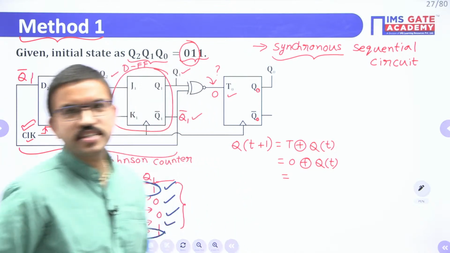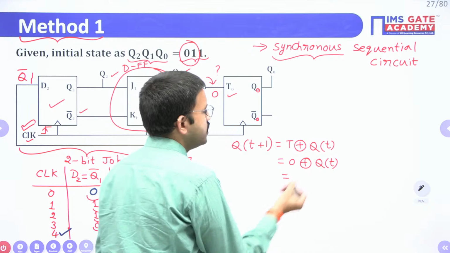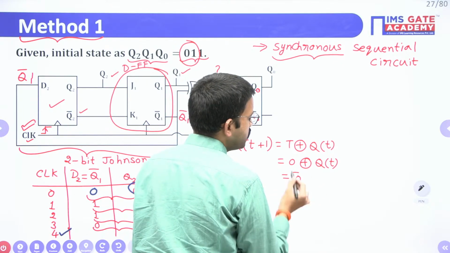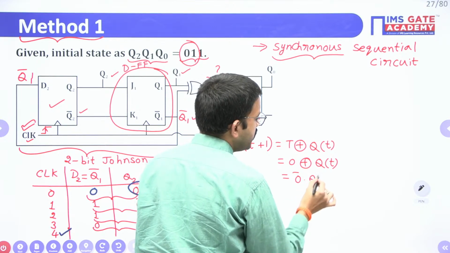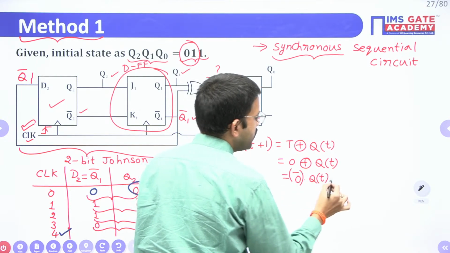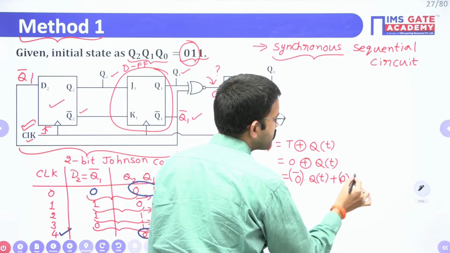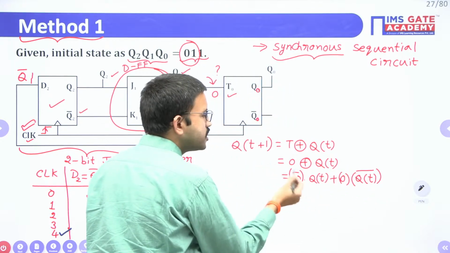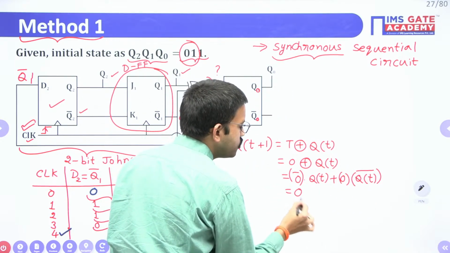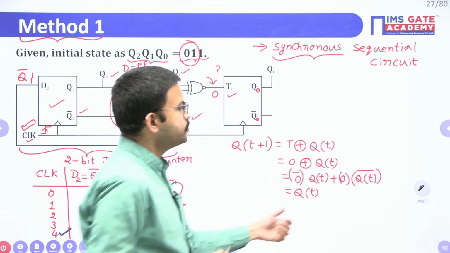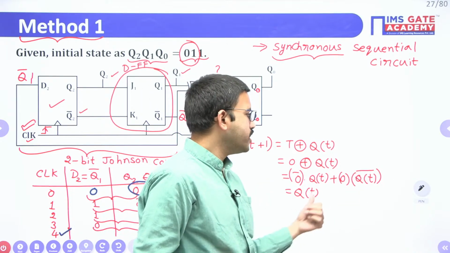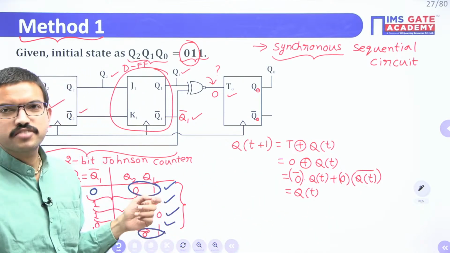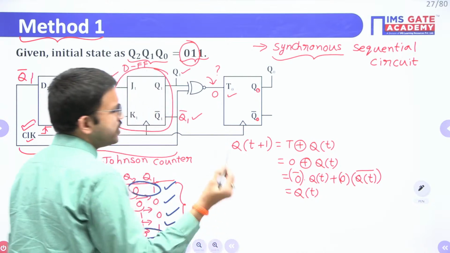Yeah, very good Saptak. Yeah, Revant, you can cross check. See, just apply the A XOR B formula, right? A bar into B plus A into B bar. See, 0 bar is nothing but 1. 1 into Q is nothing but Q. Here 0 into anything is 0. When you are adding 0 to anything, the resultant value will remain the same. Right? Yes, very good Savik. Yes, very good Revant. So that means it is very simple.